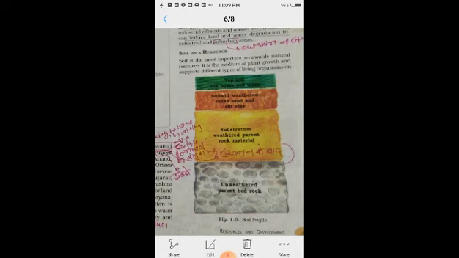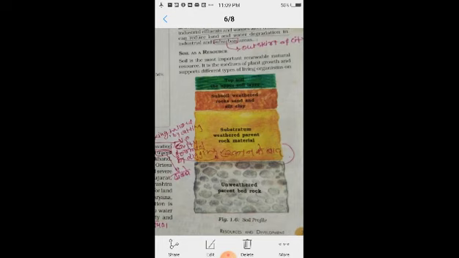So soil is the most important renewable natural resource. It is the medium of plant growth. Without soil, plant growth or cultivation is not possible. So it is an important medium for plant growth and supports different types of living organisms. और जो भी living organism है, land or soil, it supports.